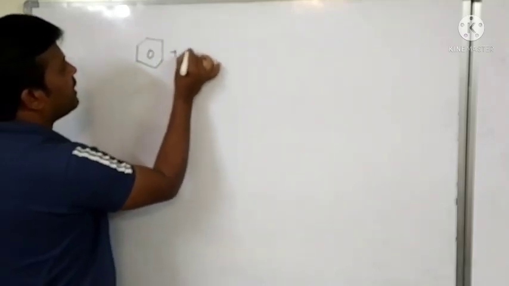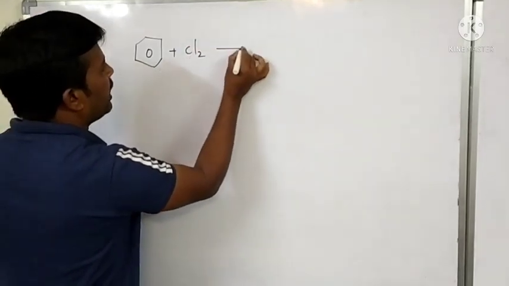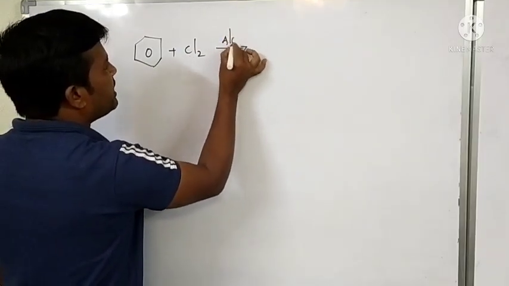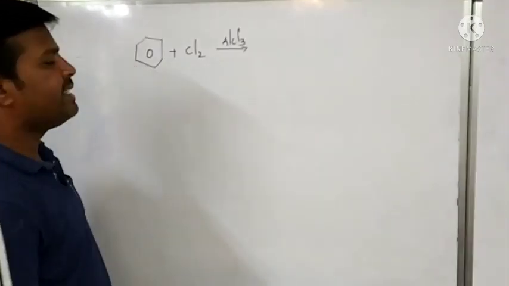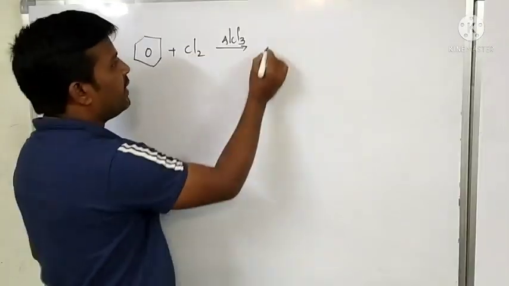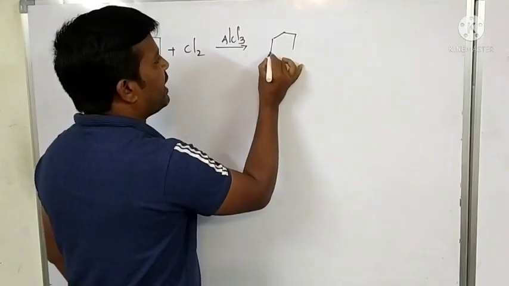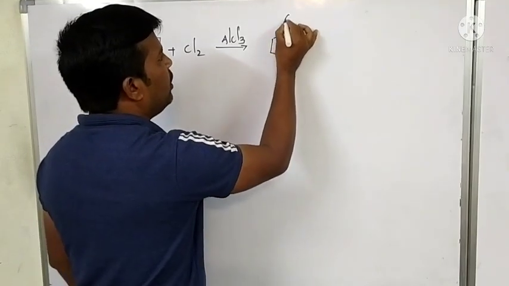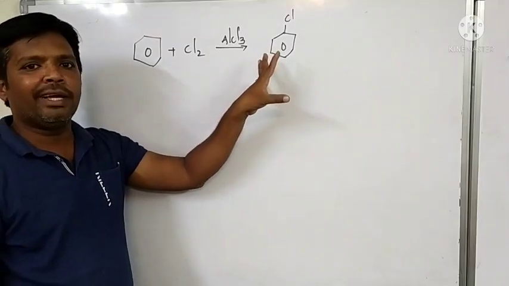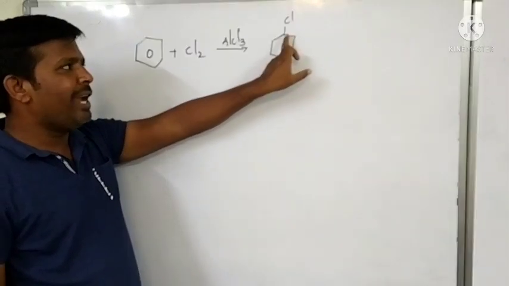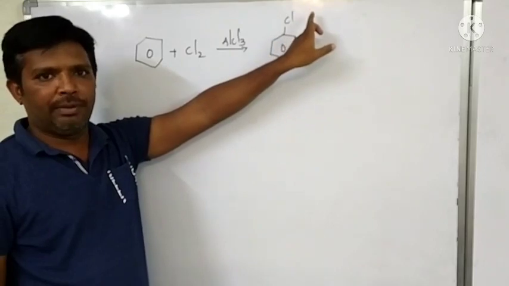Benzene reacting with 1 mole of chlorine in the presence of Lewis acid, AlCl3, forms chlorobenzene. That means we observe one hydrogen replaced by chlorine.